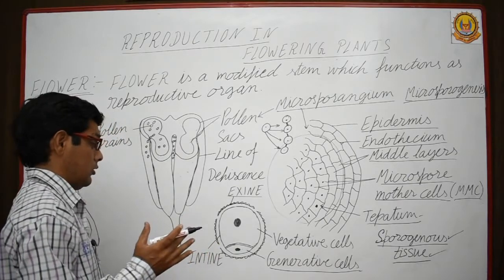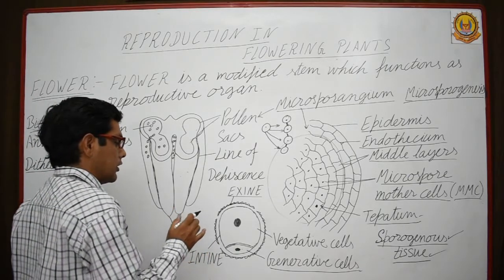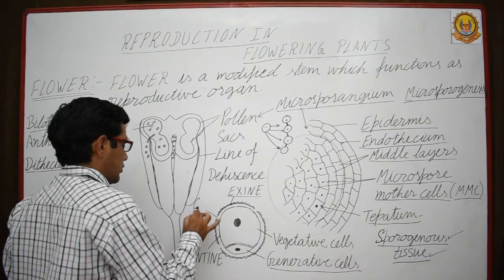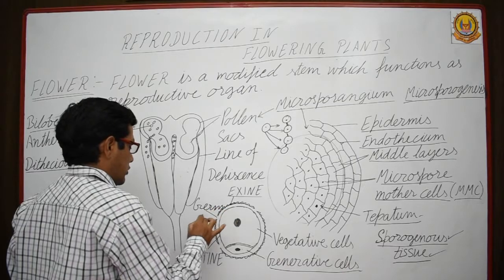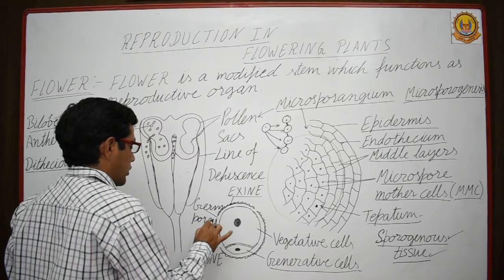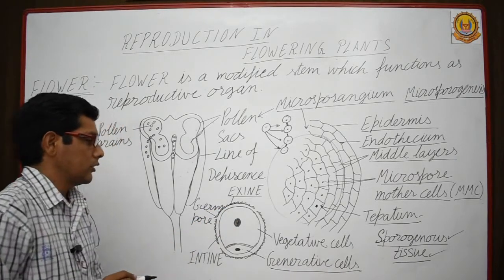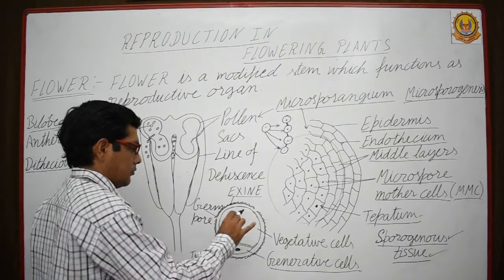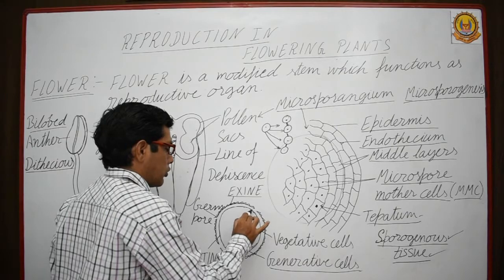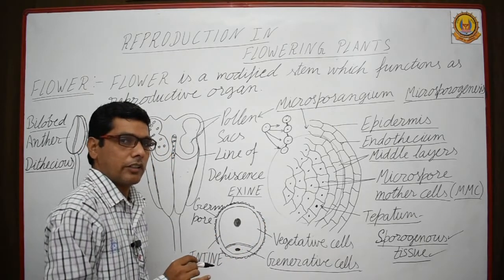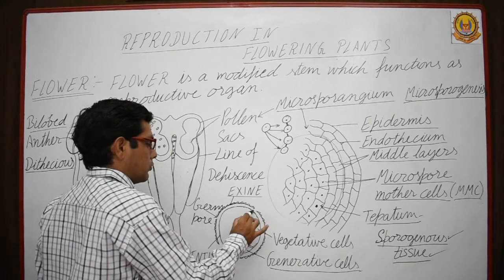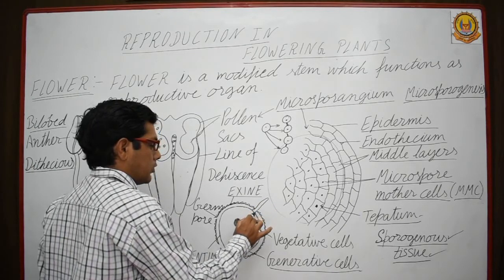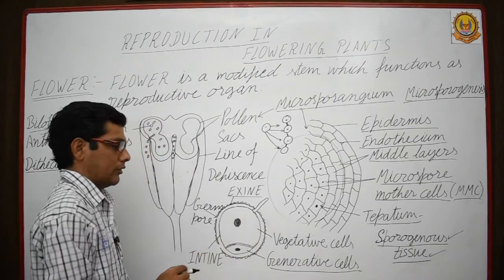Now, 2 more things are there. This is the germ pore. These germ pores help in the formation of the pollen tube. The pollen tube comes out from any germ pore, from the intine.